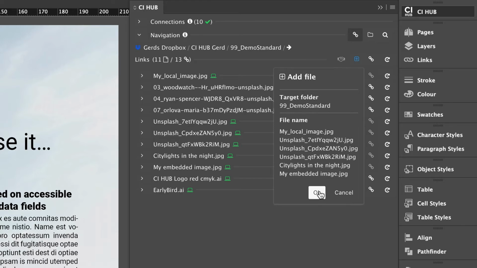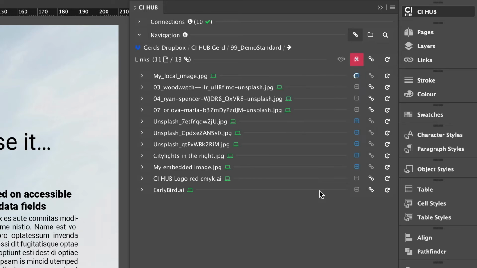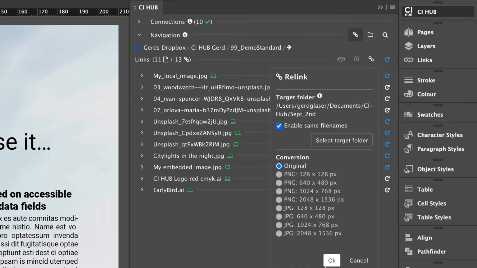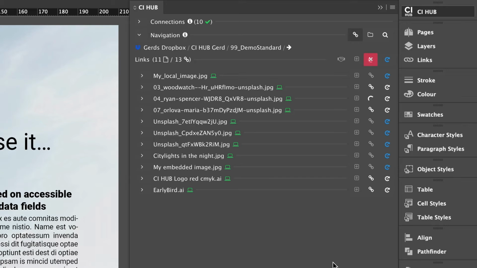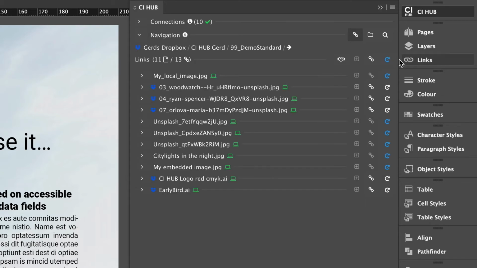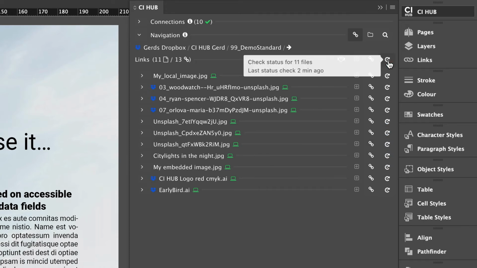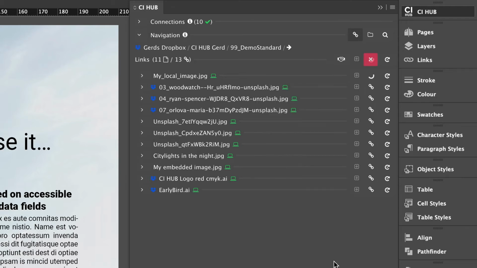I tap the Add File button in the bulk operation row, and the files will be automatically uploaded. So we're done. The next step is to relink the assets that are already in my Dropbox. And here I'm going to relink the assets I've just uploaded. This is the way to disconnect your local assets and connect to your Dropbox assets. And as you can see, all assets have the Dropbox icon in front of the file name.